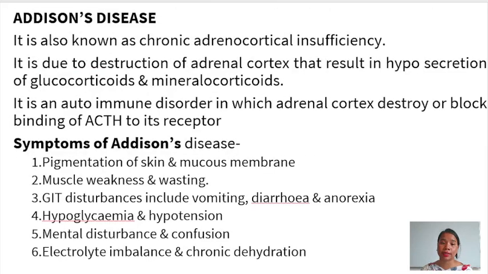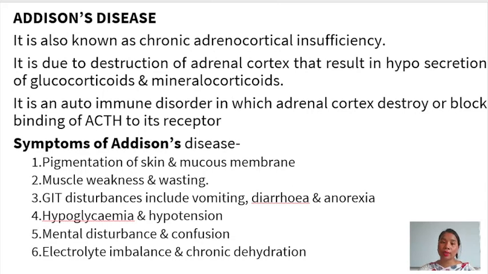Next, Addison disease. It is also known as chronic adrenocortical insufficiency. It is due to destruction of the adrenal cortex that results in hyposecretion of glucocorticoids and mineralocorticoids. It is an autoimmune disorder in which the adrenal cortex is destroyed or the binding of ACTH to its receptor is blocked. Autoimmune disorder means it occurs within the body and the cause is not known. Then symptoms of Addison's disease: pigmentation of the skin and the mucous membrane, meaning change in the color of the skin and also of the mucous membrane.